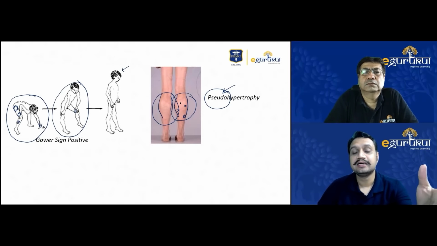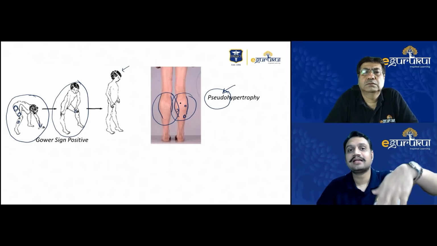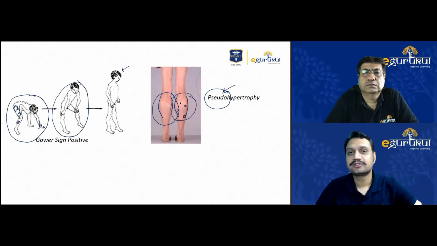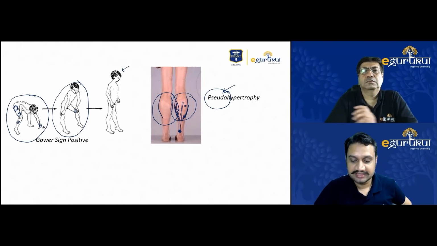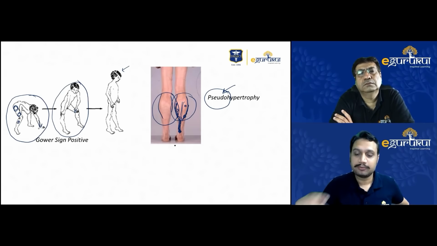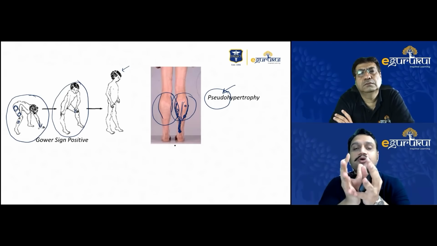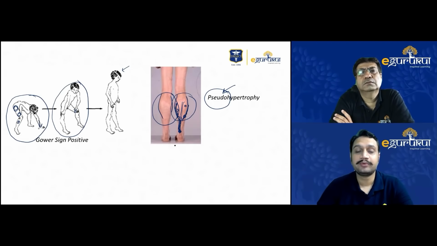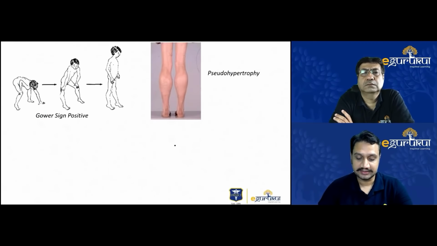and the ankle area is the commonest. When you walk, the ankle has to move up and down, so the ankle is the first joint which usually shows you the symptoms. Therefore the gastrosoleus, gastrocnemius and soleus bulk, attached like this to the tendo Achilles, starts getting damaged with multiple areas of necrosis and fibrosis, and that causes accumulation of bulk over here. That is the reason we call it pseudohypertrophy. That's what we call Gower's sign and pseudohypertrophy of the dystrophinopathy.